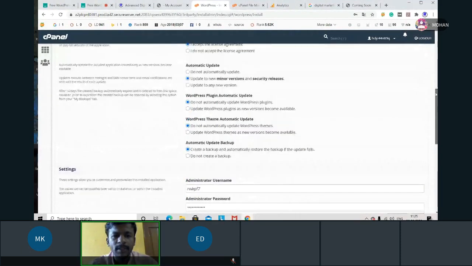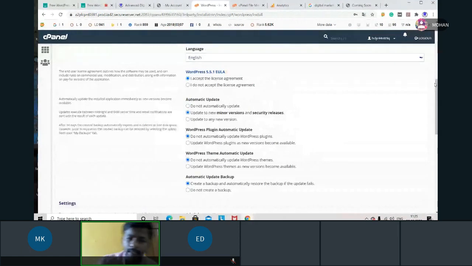What are these options? If you want to get any update, yes, I want to get an update. Okay. Yes, I accept the license. Okay. And I want to update the plugins also. Why? Because when you get a software update, you have to get updated. Each update will have new things that will make your website easy. Okay. Scroll down.